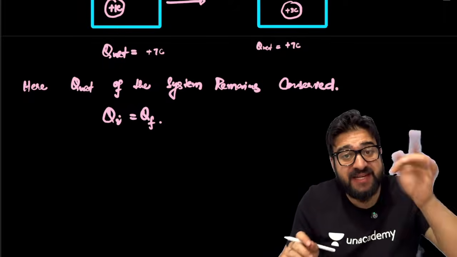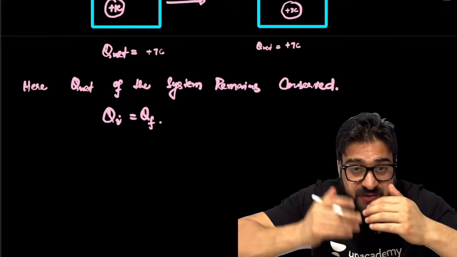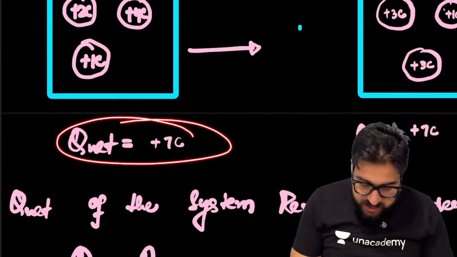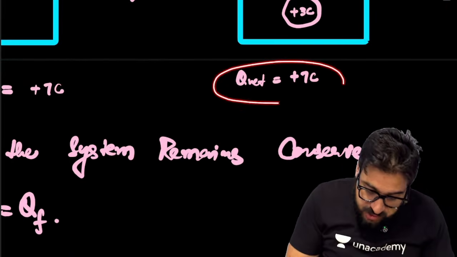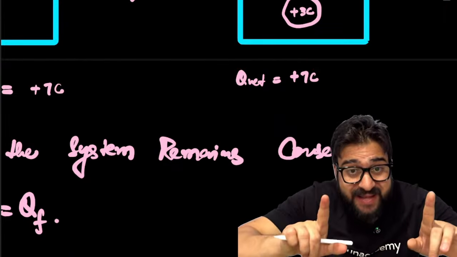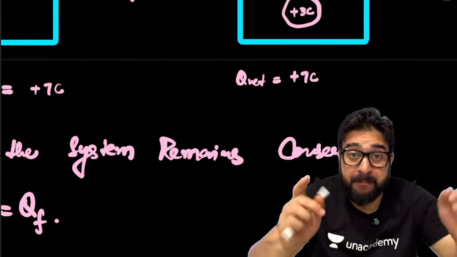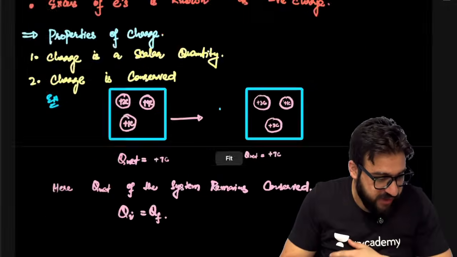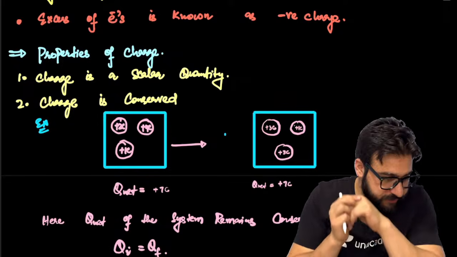Charge can neither be created nor be destroyed, but can be transferred from one body to another. My dear NEET aspirants, if I say the charge here is 7 coulomb and the charge here is plus 10 coulomb, then conservation of charge is not there. But charge is always conserved. That's why we say whatever is the initial charge, same will be final charge.